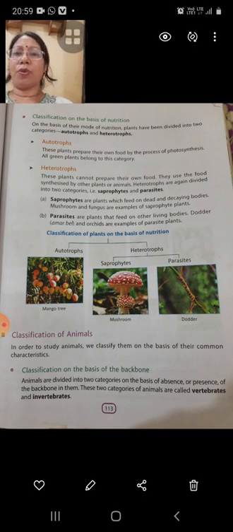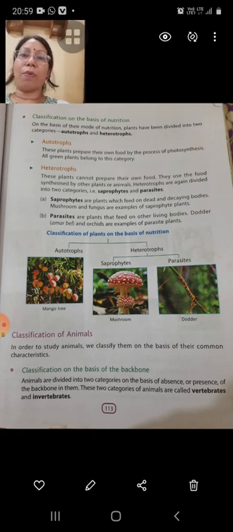Heterotrophs are those plants which either depend on dead and decaying bodies or derive nutrients from other plants. So heterotrophs are divided into two types, saprophytes and parasites.